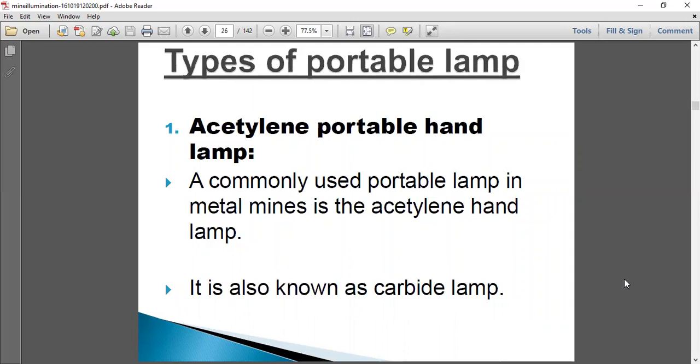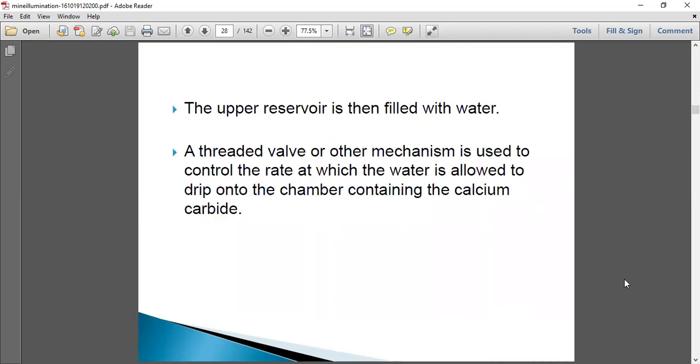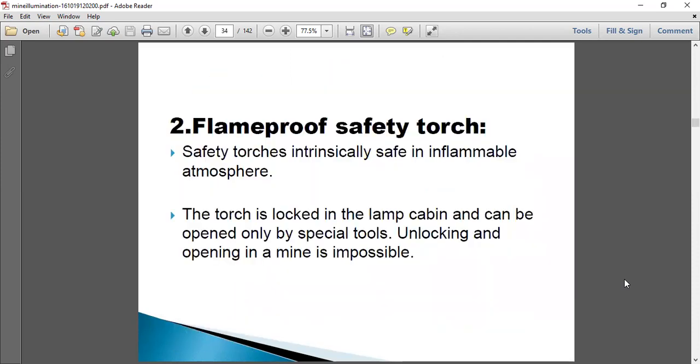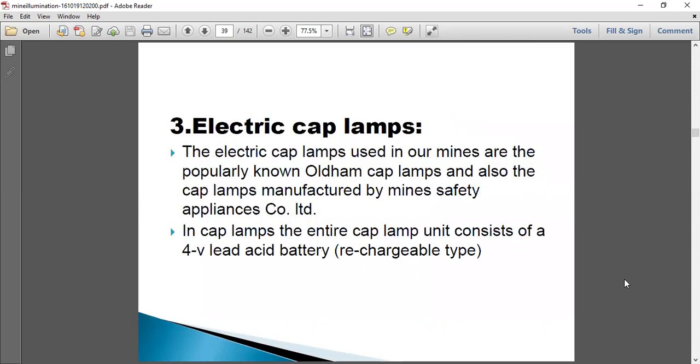So now coming to the source of illumination, the source of lighting. We have the types of portable lamps. We use these portable lamps in the mines for the purpose of illumination. There are three types of portable lamps. The first one is the acetylene portable hand lamp, the second one is the flame-proof safety torch, and the third one is the electrical cap lamp.